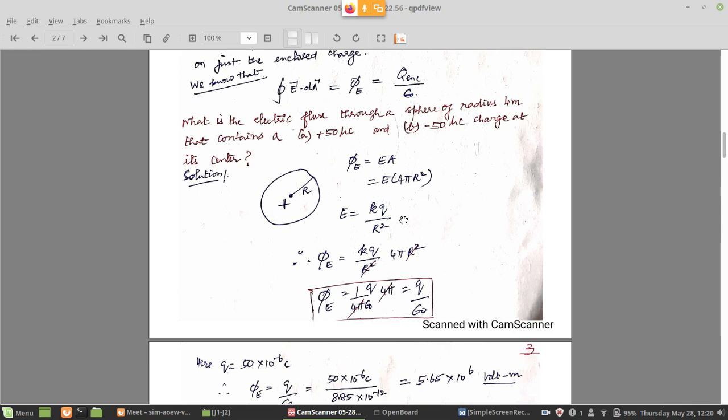So the charge at the center of that imaginary spherical surface of radius 4 meter is, let us call this the plus charge, that is positive charge, 50 microcoulomb in value. The flux is, therefore, we know that it is E into A.